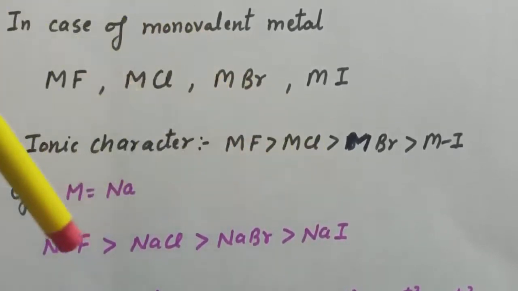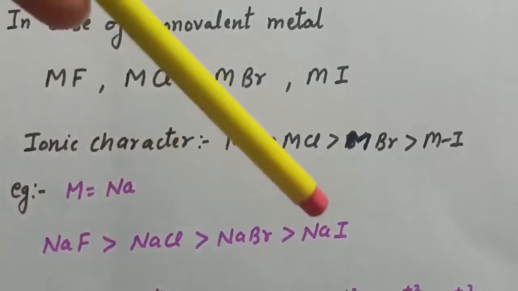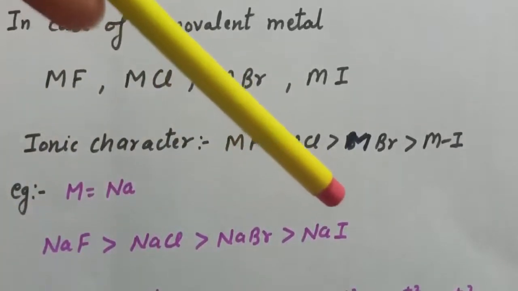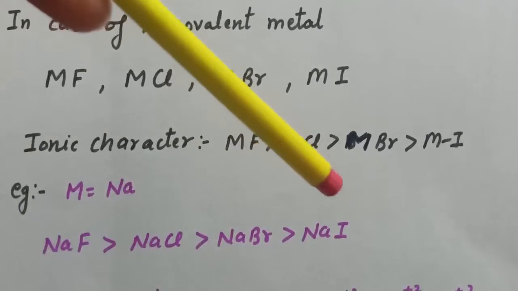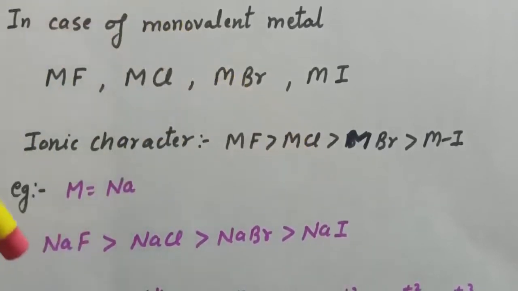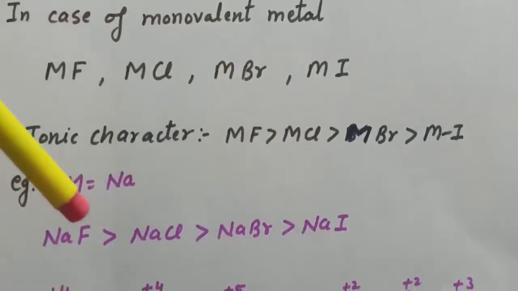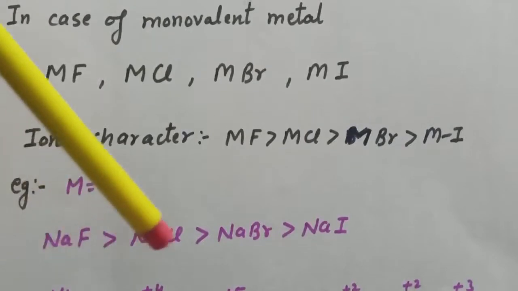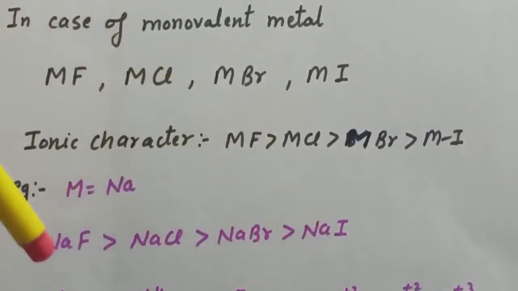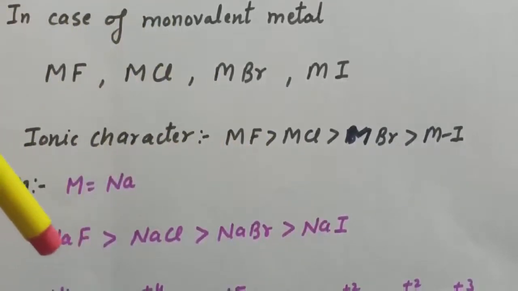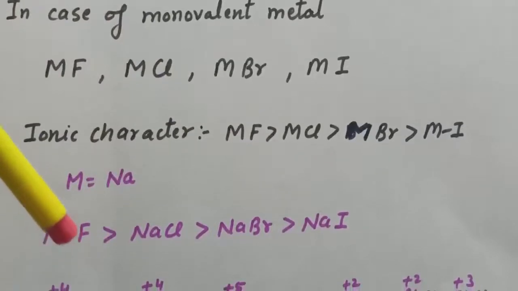So in case of sodium iodide, covalent character is maximum and the ionic character is minimum. Whereas in sodium fluoride, F negative has the smallest size among these halide ions, and that is why the ionic character is maximum.